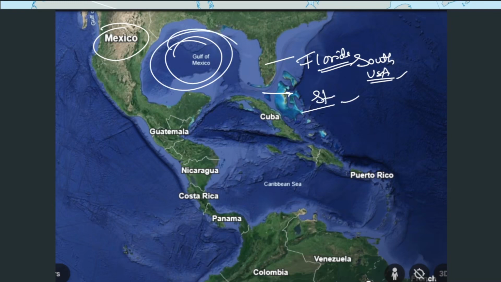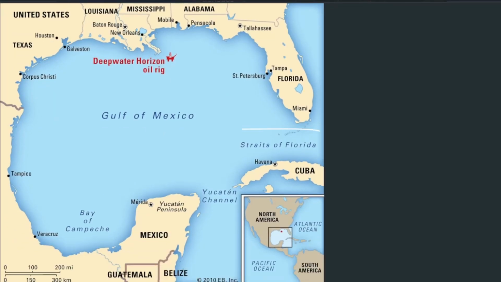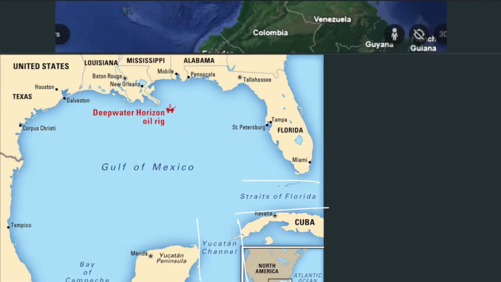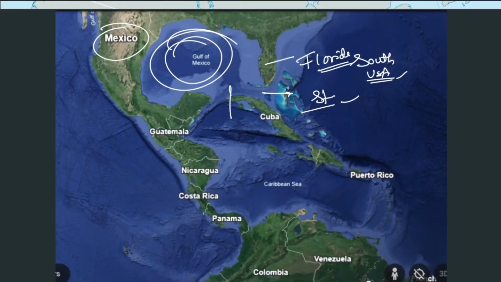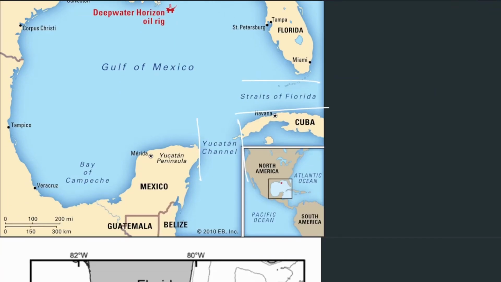And this is the Yucatan Channel. They are located at 90 degrees to each other. So which strait connects the Gulf of Mexico with the Caribbean Sea? It is not the Strait of Florida, it is the Yucatan Channel. Please remember. Very important.